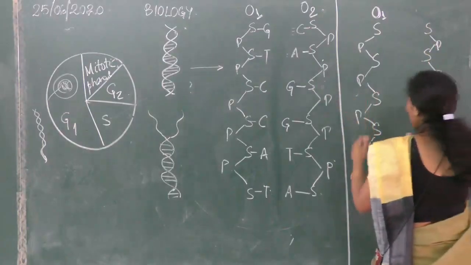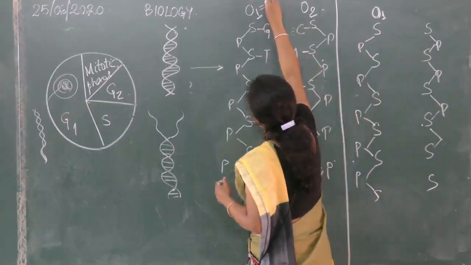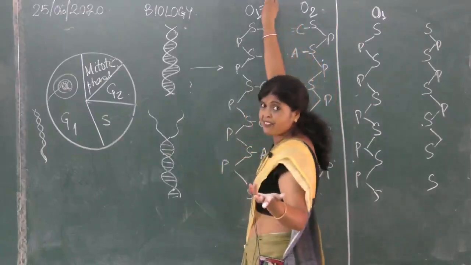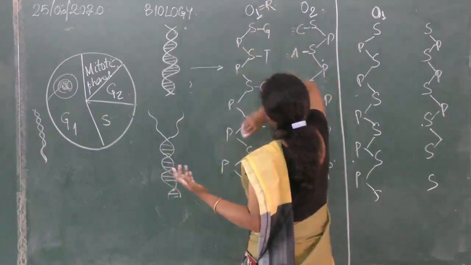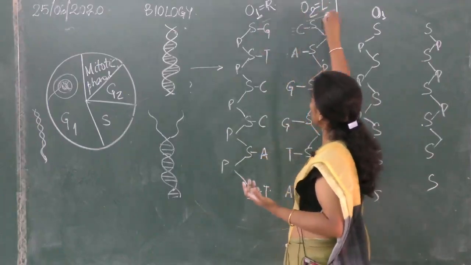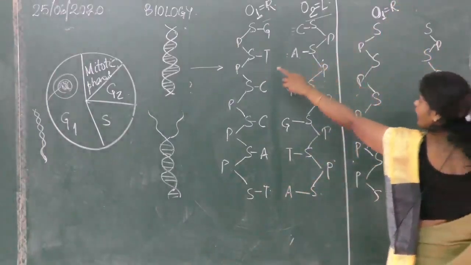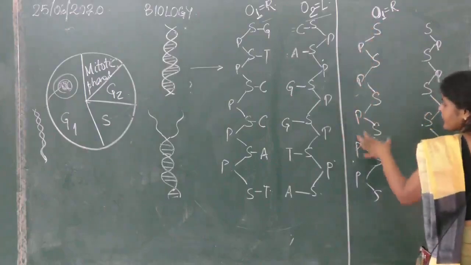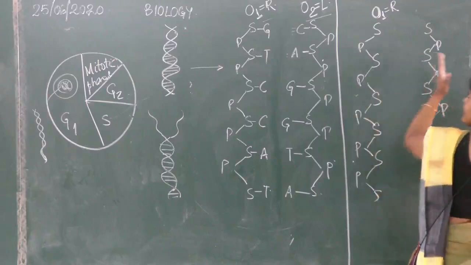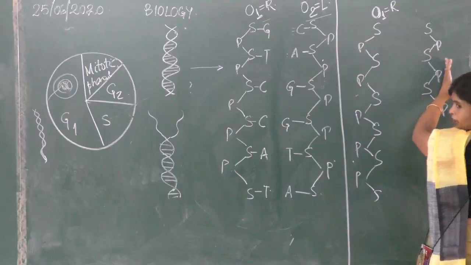Suppose we consider it as a person facing me. Let us consider this as the right and this as the left. O1 is the right strand and O2 is the left strand. Is it clear? If this is the right strand which is the template, then the new one which will be produced will be the left strand. It will never be right.